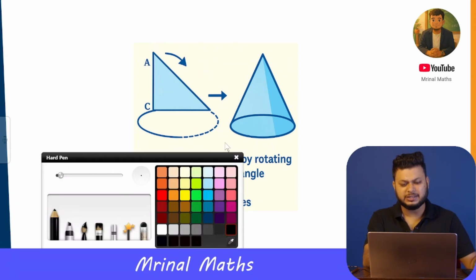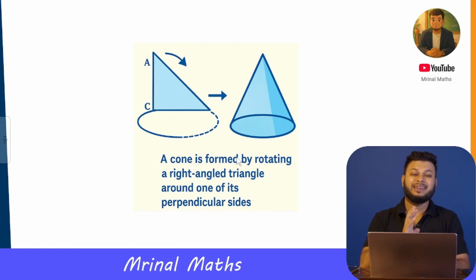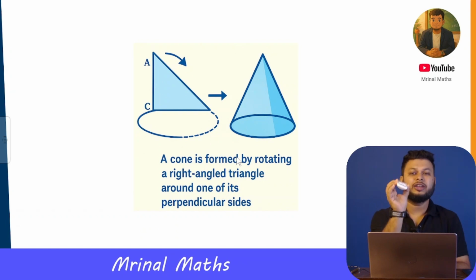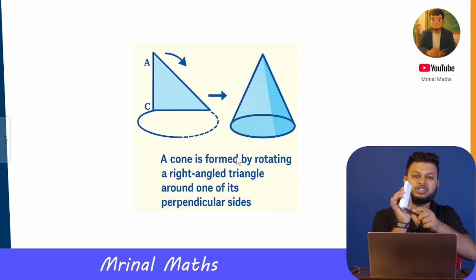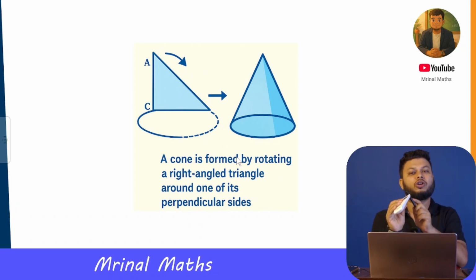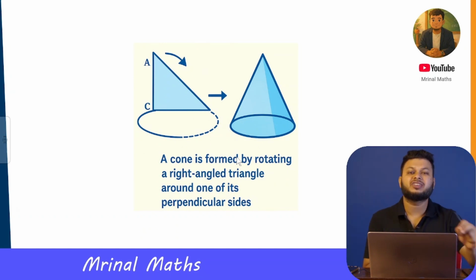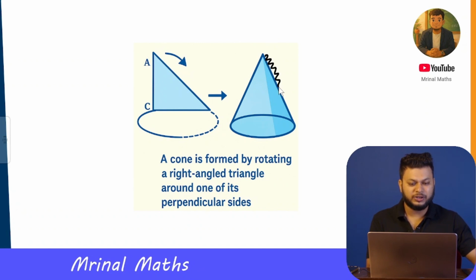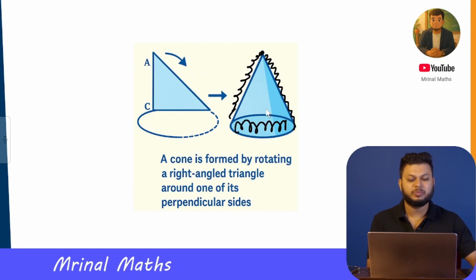Now let us discuss what we mean by surface area. For any given object, let me consider this example for you. When I talk about surface area, it is the outer surface, whichever I can touch or I can see. This is called the surface area of this particular object. Now talking about the surface area of a cone, look, I am shading it for you. All these surfaces that you see is the surface area of this particular cone.